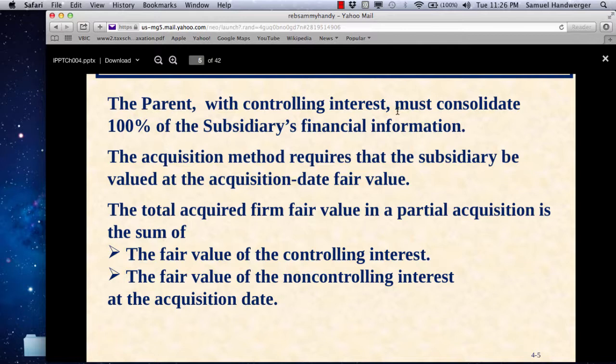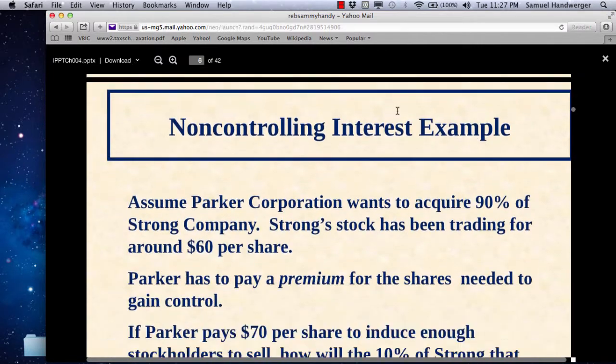That's the last two bullets on the slide. So the book up is going to be at 100%, but based on the fair value that the parent pays for its controlling interest versus the fair value of the non-controlling interest at the acquisition date.